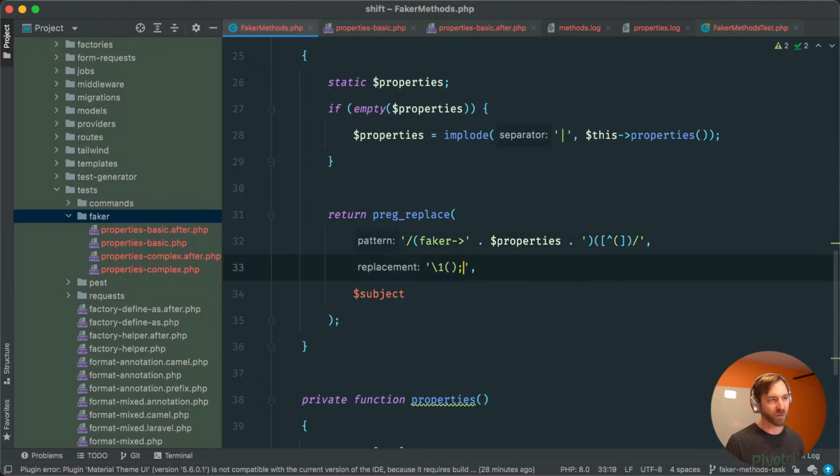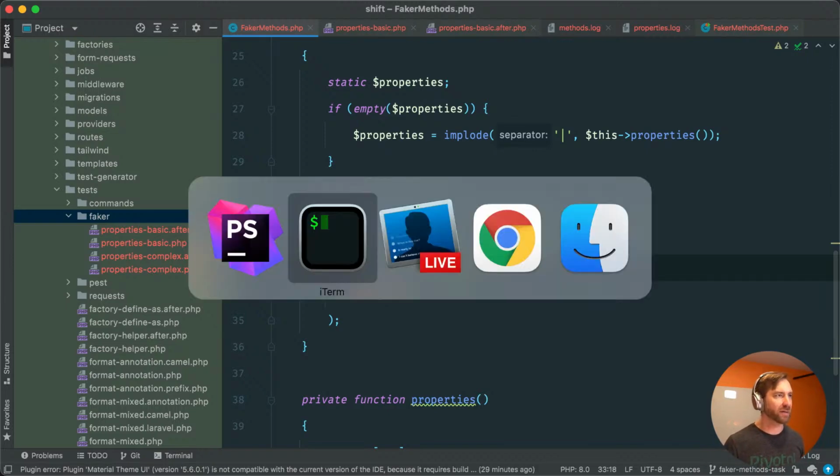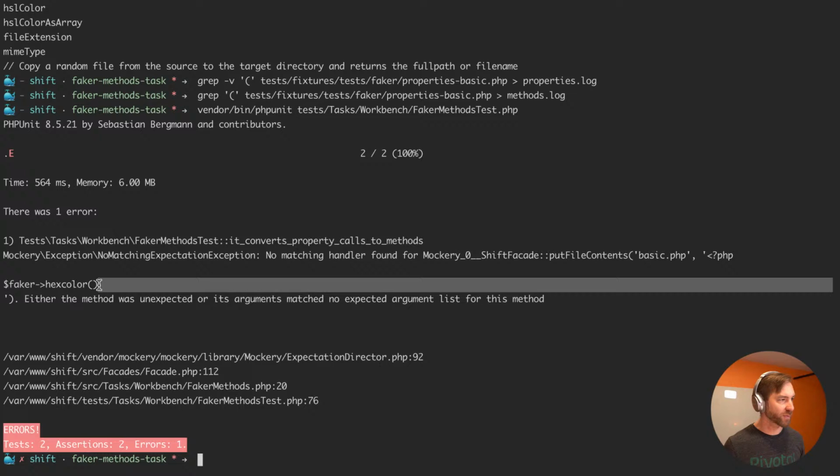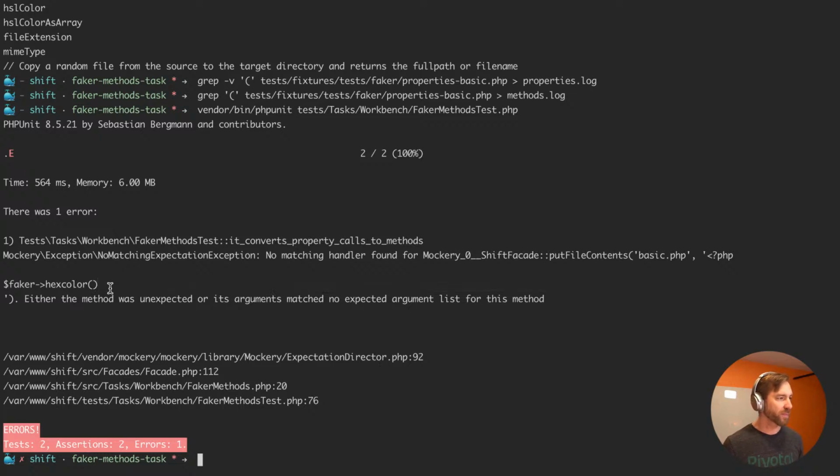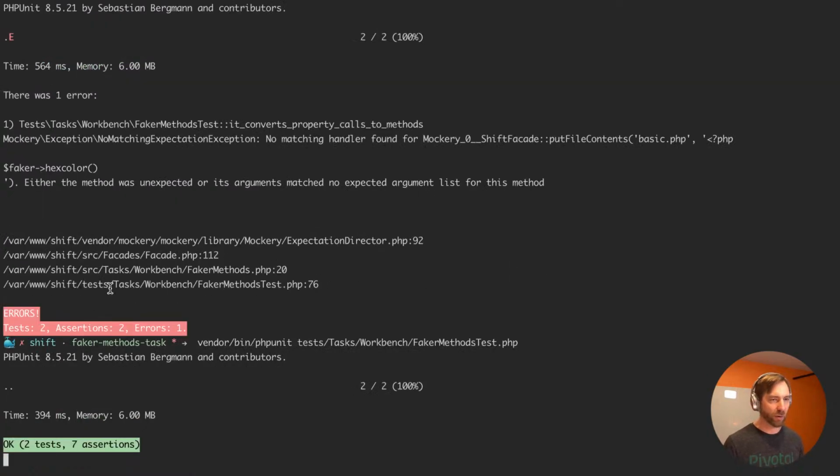So we're gonna have to not put that, of course, that's the actual literal thing. We're gonna have to put like /2 back there. So we're basically taking the first part of what we captured, injecting a parentheses to make it a method call, and then whatever we found but didn't capture at the end, we're putting behind it. So we lost a character there is what I'm noticing, which is the semicolon. So hopefully we are now green again.